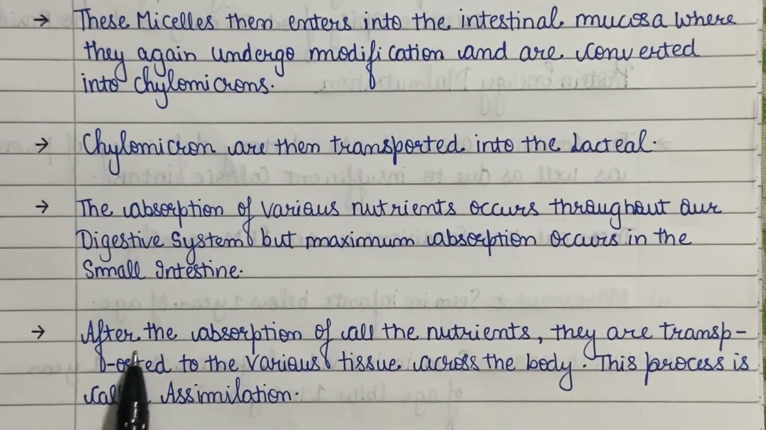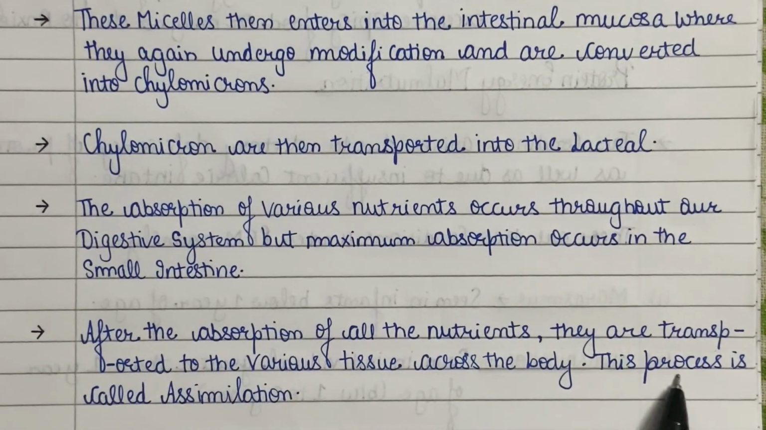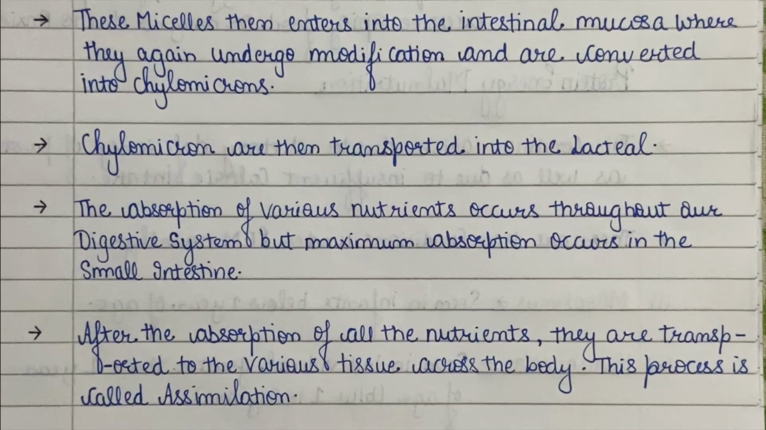After the absorption of all the nutrients, they are transported to the various tissues across the body. This process is called assimilation. In the tissue, metabolism of these nutrients occurs, which releases energy. This was all about the absorption of digestive products. Now we will look at the last topic of this chapter, that is digestive disorders.